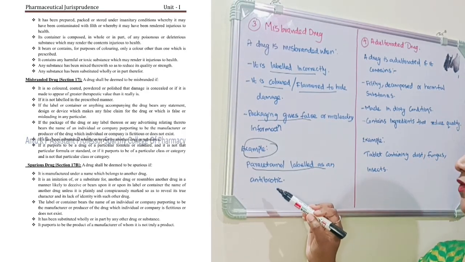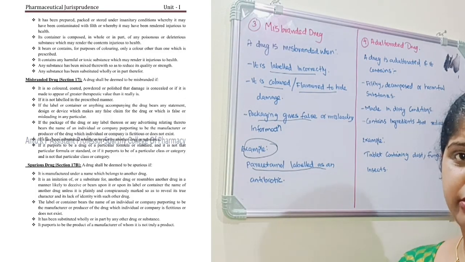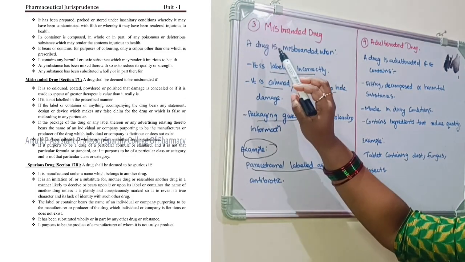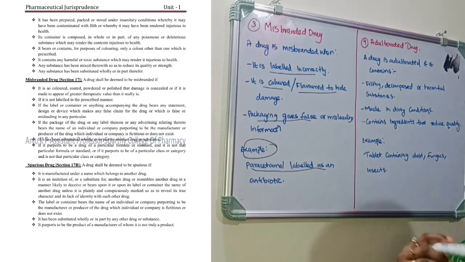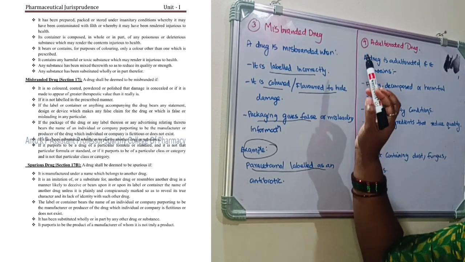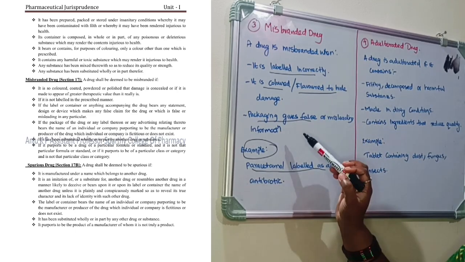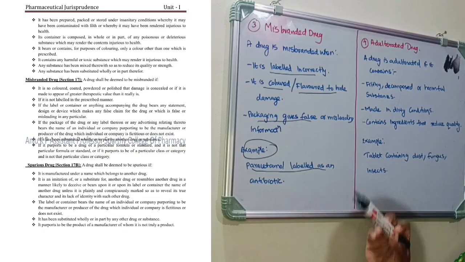The labeling information is wrong. So we will tell it's a misbranded drug. A drug is misbranded when it's labeled incorrectly, or it is colored or flavored to hide the damage. Then if the packaging is giving false or misleading information.